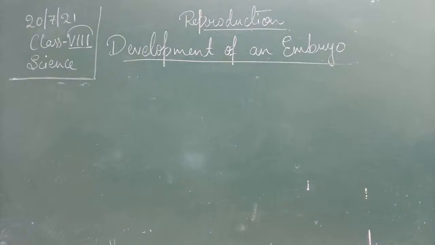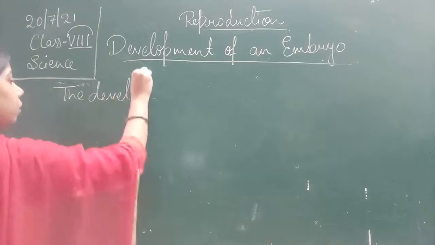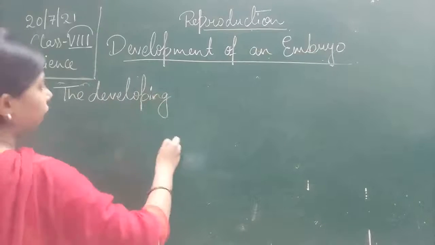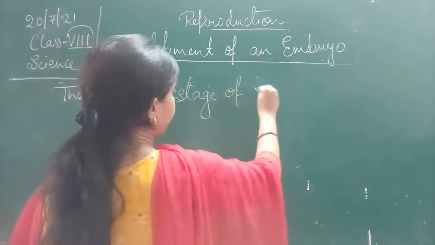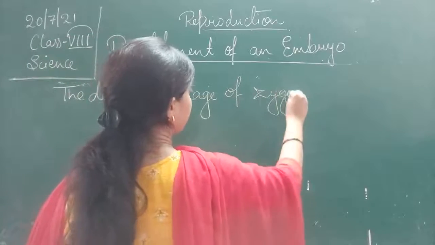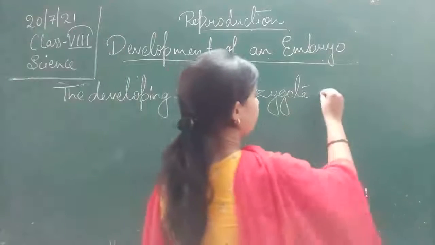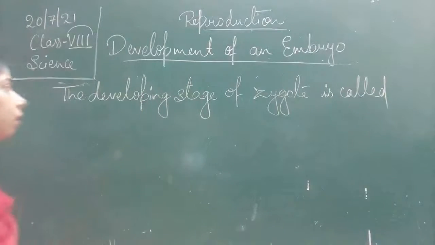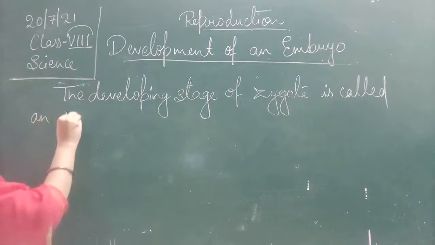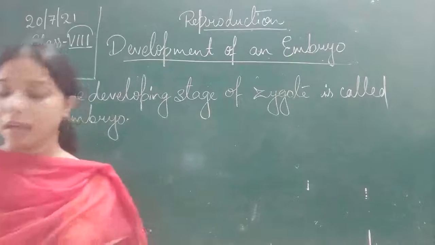So we can say the developing stage of the zygote is called an embryo.